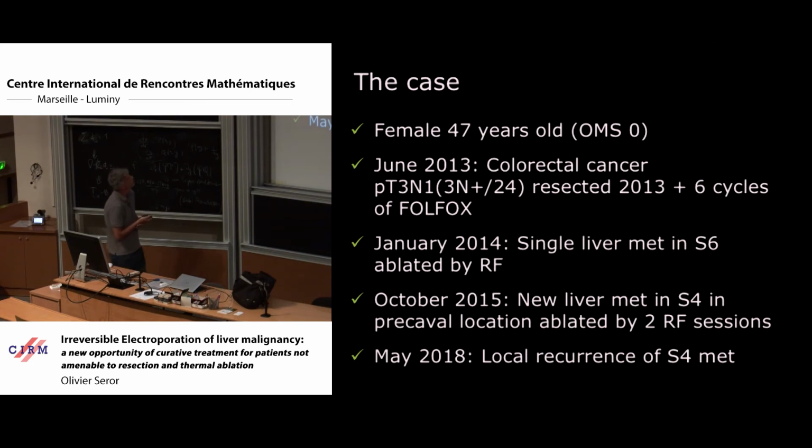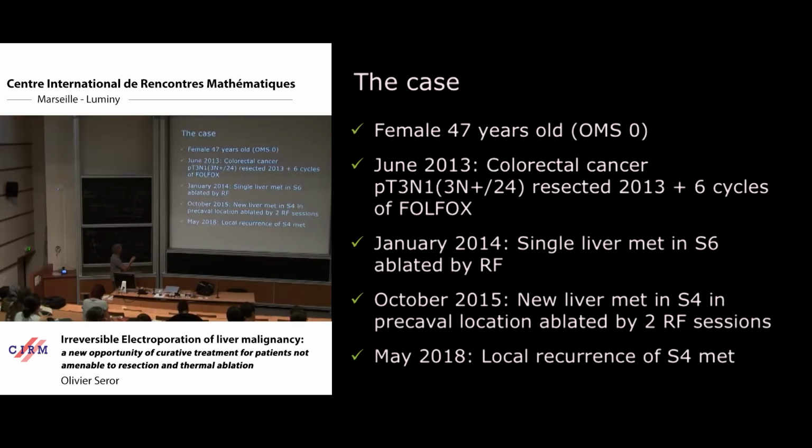Okay, this is a young lady. Unfortunately, she has a colorectal cancer and she has a liver metastasis in segment 6. You will see that this segment 6, this is not segment 6, I'm sorry, but okay, it doesn't matter.